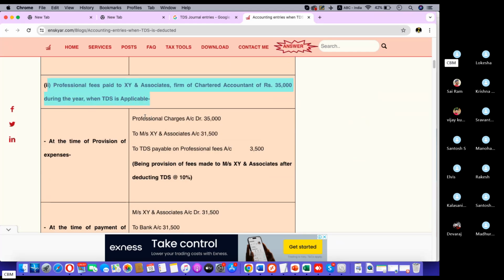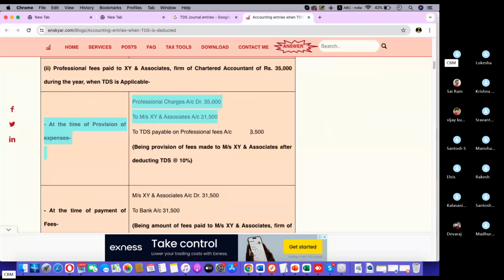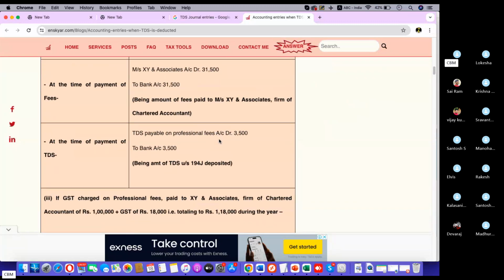Now professional fee paid to the extra associate firm of chartered accountants is 35,000 during the year, and TDS is applicable. See, it has crossed the threshold limit of 30,000, it is 35,000. So professional charges expense account to Mr. Extra Associate, and here the TDS payable should be on the liability side, current liability. This is the entry at the time of the provision or invoice, and we will have this entry at the time of payment. This amount we need to pay to the government.